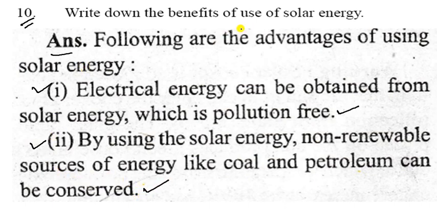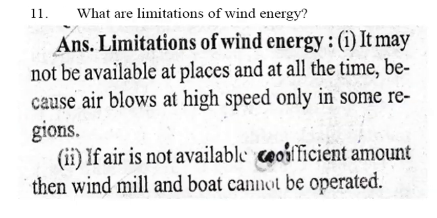Now come to question number 10. Write down the benefits of the use of solar energy. So the answer is, following are the advantages of using solar energy. The first one is electrical energy can be obtained from solar energy, which is pollution free. So there is no pollution with this. Now second, by using solar energy, non-renewable sources of energy like coal and petroleum can be conserved. So these are the two benefits of solar energy.